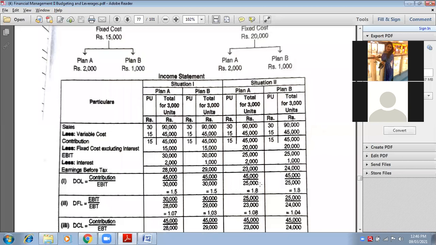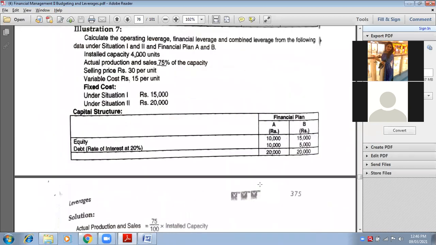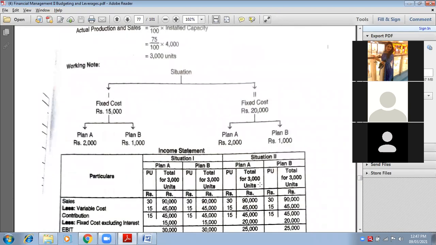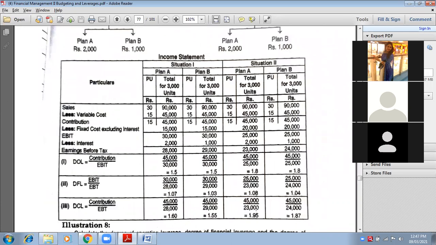Fixed cost will be different. How much is the fixed cost under situation 1? Ma'am, 15,000. And for situation 2? 20,000. So you will have to focus on situation 1 and 2.